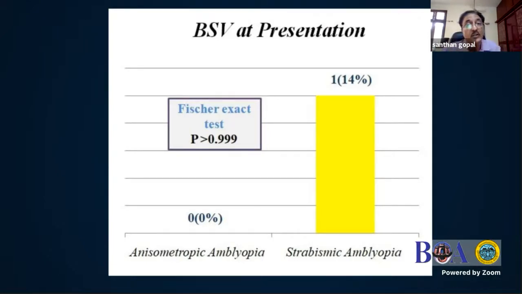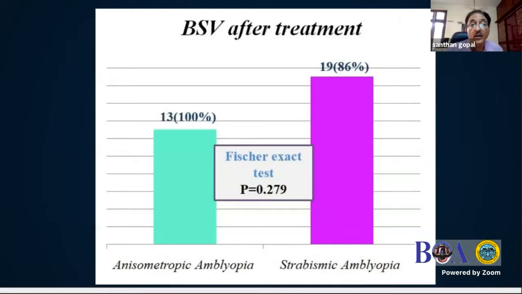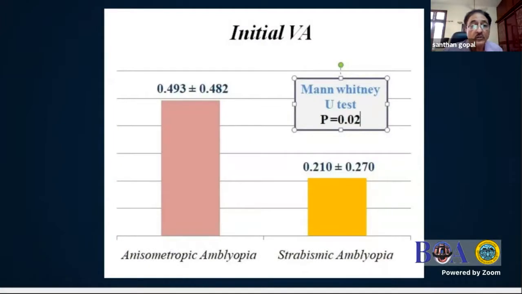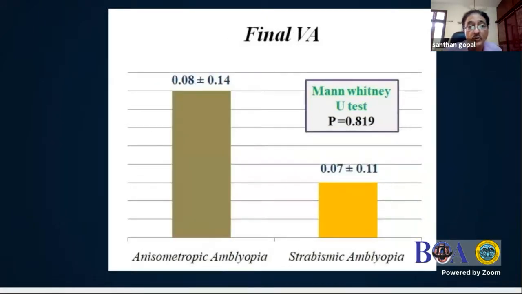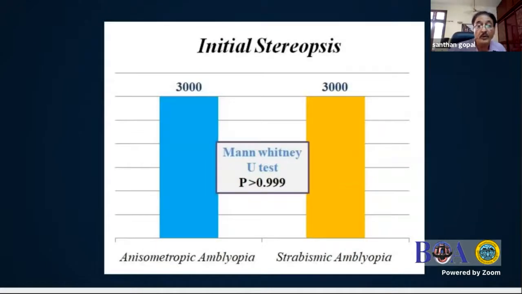So our results I will present. Binocular single vision at presentation: you can see that none of the amblyopics had any binocular vision for distance with their glasses. But after treatment, nearly 95% had binocular single vision within the first 3 or 4 days of the treatment, and all the suppression disappeared. The initial visual acuity in these patients was 0.493 and 0.210, and after treatment, 0.08 and 0.07 in amblyopia patients.